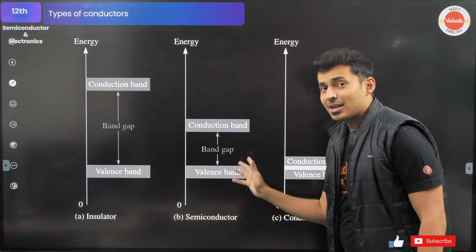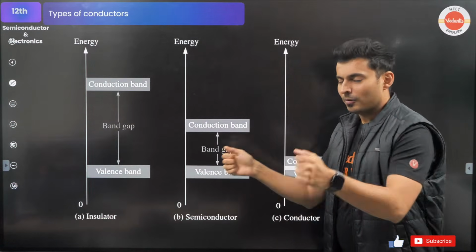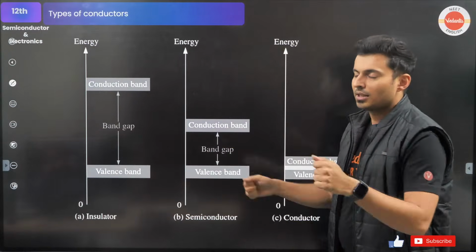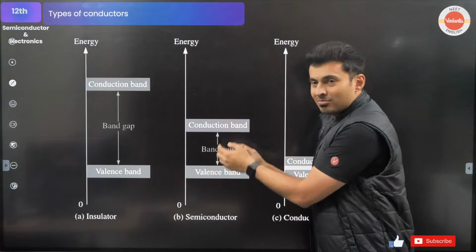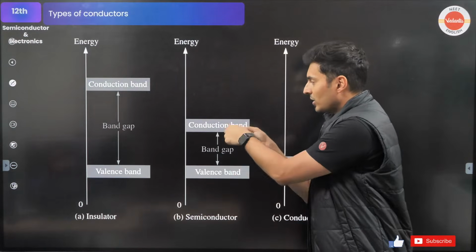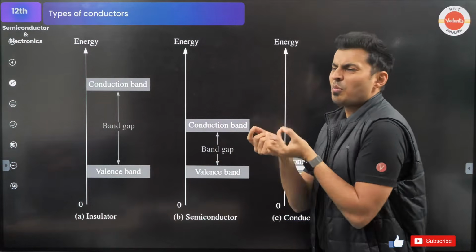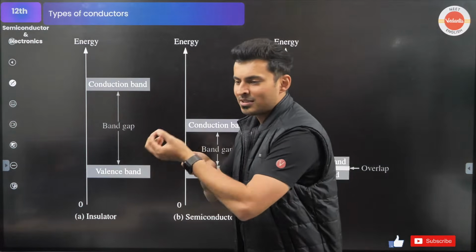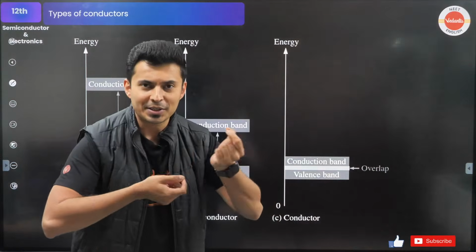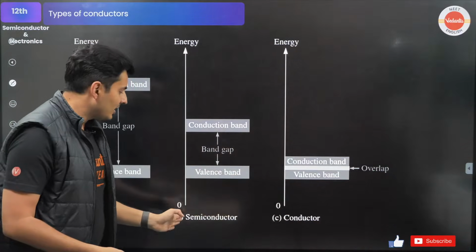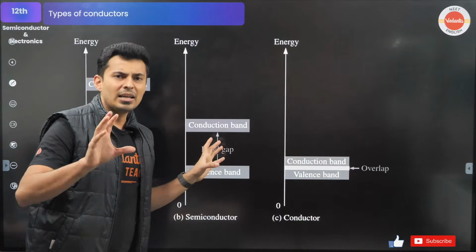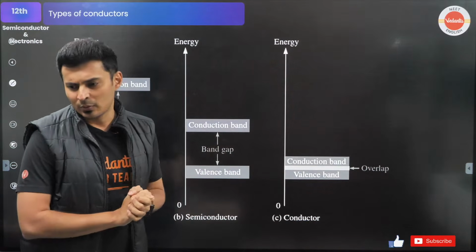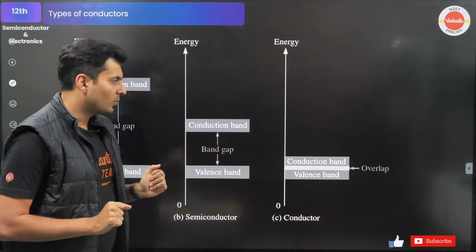If it is a semiconductor, you wake up like this. A little bit of temperature, and the electrons jump into the conduction band. So small conduction is there. Some electrons are there in the conduction band, so conductivity is there. So that's why it is a semiconductor. Some electrons are reaching. Band gap is typically of the order of 1 to 2 electron volt.